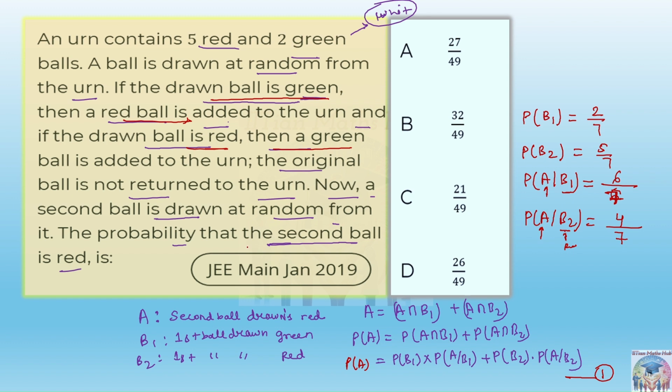Is it clear? Now put the values in this equation and get the answer. All these values put in this equation, and the answer will be 32 by 49.